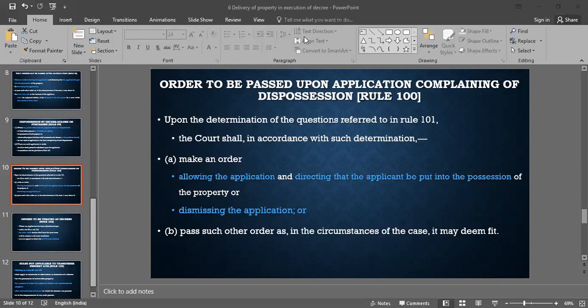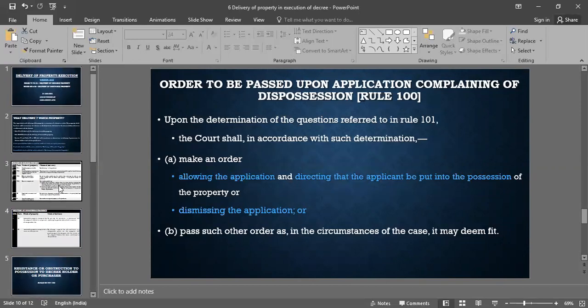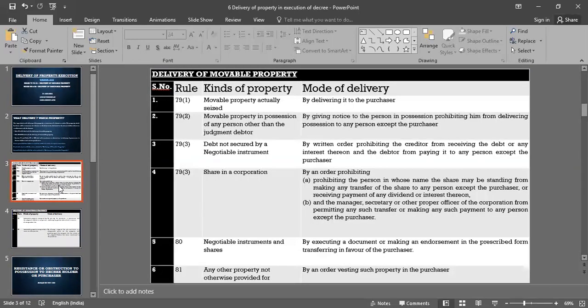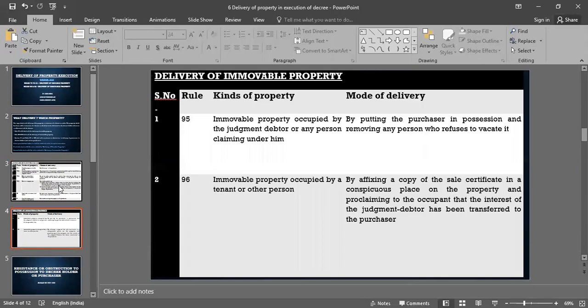And all these things, the tables actually, the two tables: delivery of movable property and delivery of immovable property. Please go through these tables very carefully, and just let me know in case of any doubt if you have. And do not go deep into all these things. Just try to make a point through interpretation of those provisions.